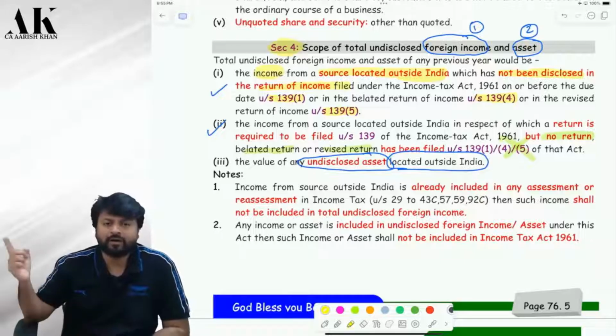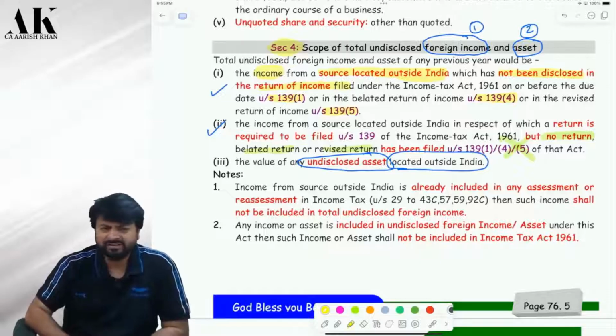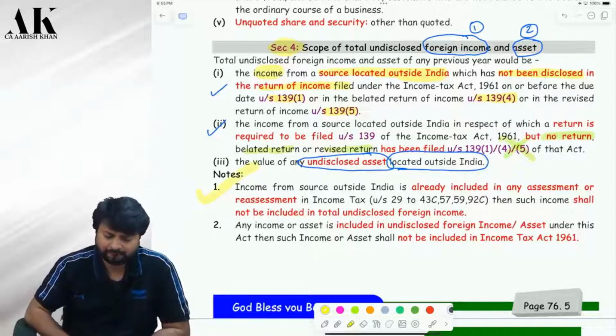You have already been caught under the income tax law, there has been a proceeding on you under the income tax law, and the tax has been paid under the income tax law. Now, can that same income be again charged under the black money law? The answer is no. Check please. Point number 1: already assessed to tax in the Income Tax Act.